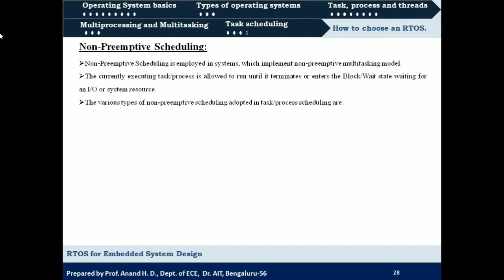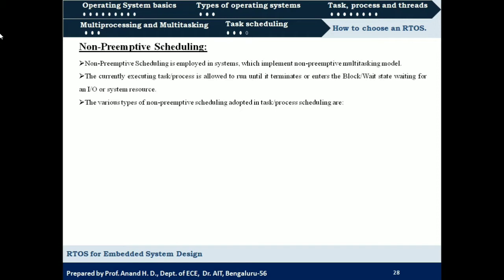So once a task or a process is scheduled for execution, it will be allowed to execute till its completion, or if it enters the block or wait state. Till it is executing, the CPU will be under its control. The CPU will be allocated to a task or a process until it completes its execution, or the task is going to relinquish, that is, release the CPU when it enters the block state.